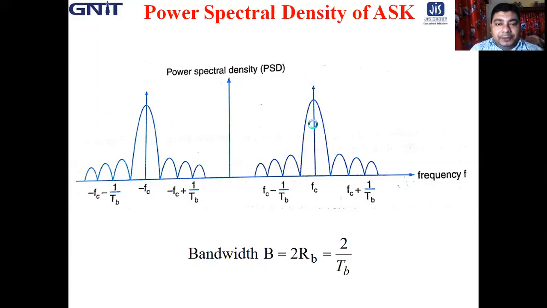And what is the bandwidth? Bandwidth is basically 2 into RB, where RB is 1 by TB. So the bandwidth of the ASK signal is 2 by TB. So this is all about amplitude shift keying.